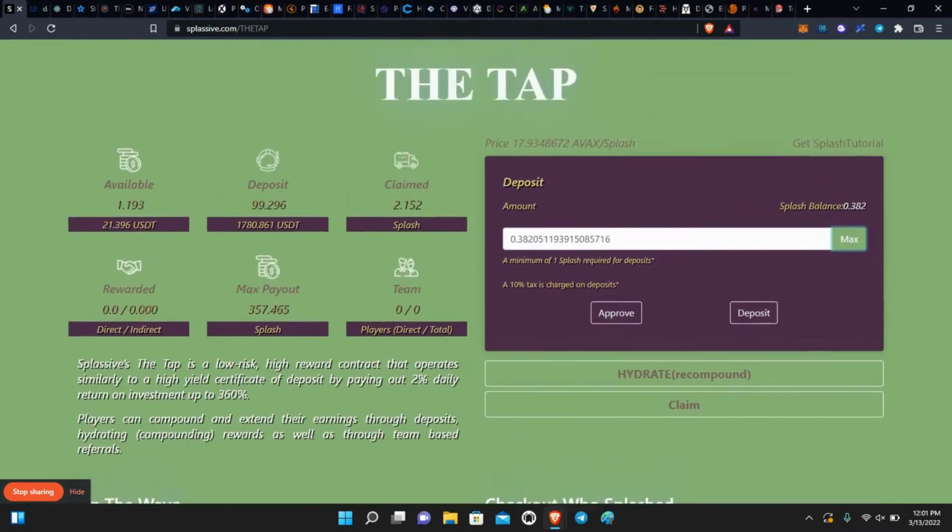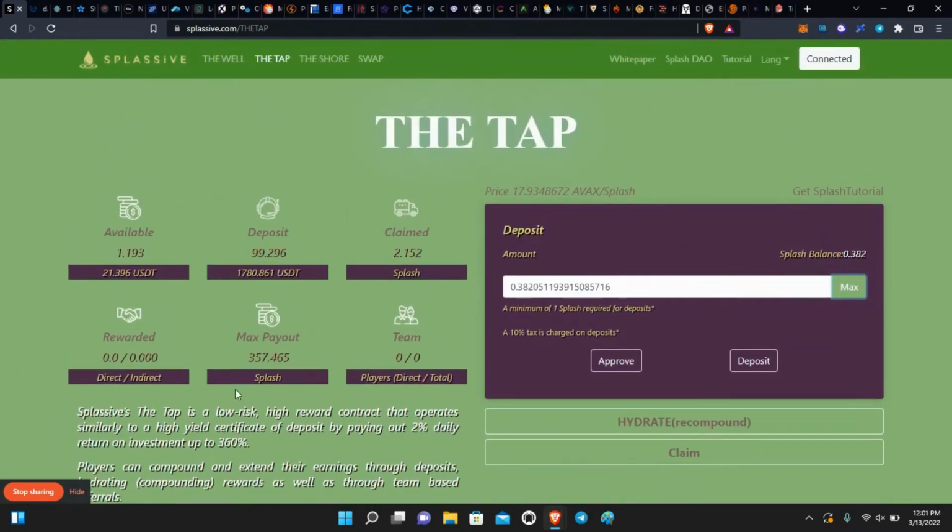You can see it right here. I have 99 deposits here, which was a total, I think I invested like $500. I think it was 4 AVAX at the time when I invested. So, like I said, it's only like 3 days old. I think it came out on Friday, and I did it Friday. So I just wanted to check it out, see if there was any issues with it. So far, so good.